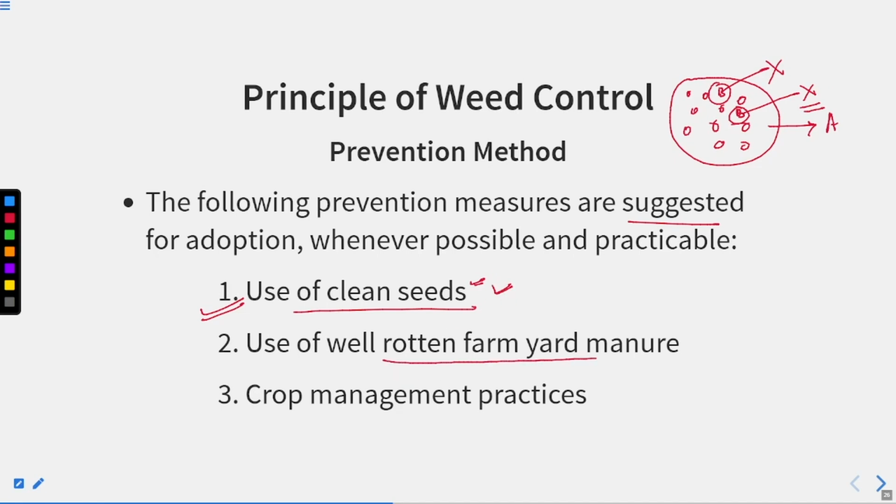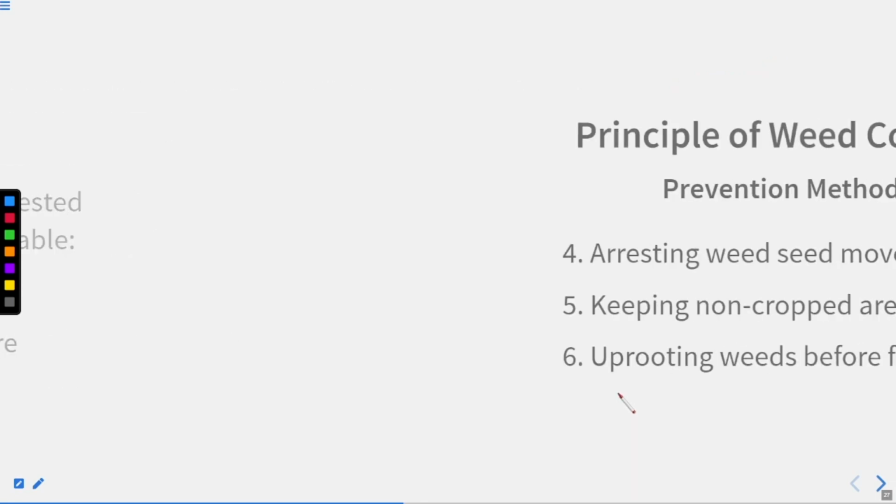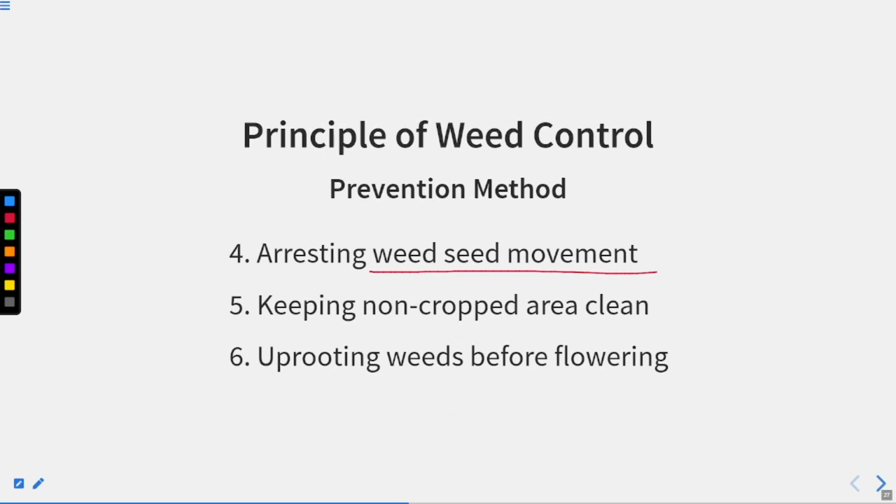Use of well rotten farmyard manure. Farmyard manure, you have to use that, guys. Crop management practices should be followed. Arresting weed seed movement. Keeping non-cropped area clean. Not only the crop area, but the non-cropped area too.